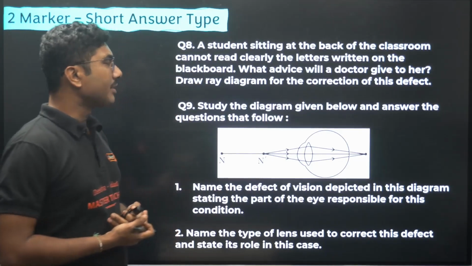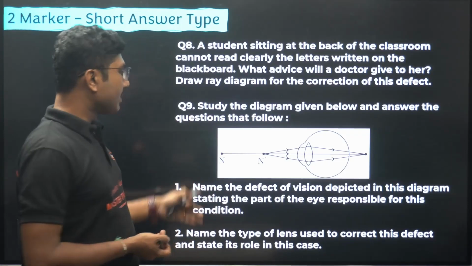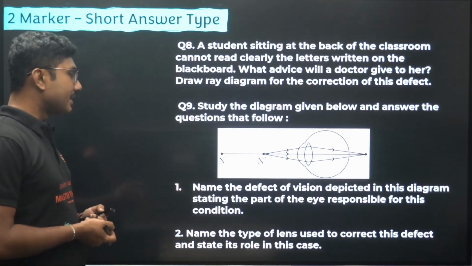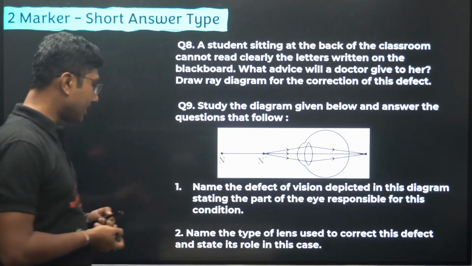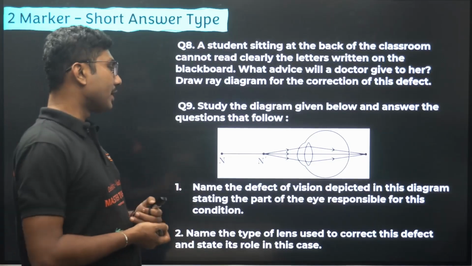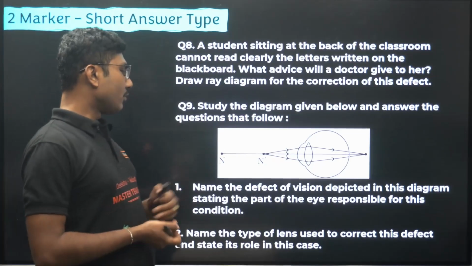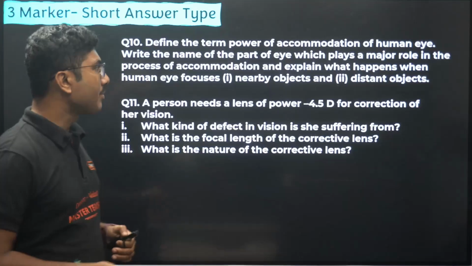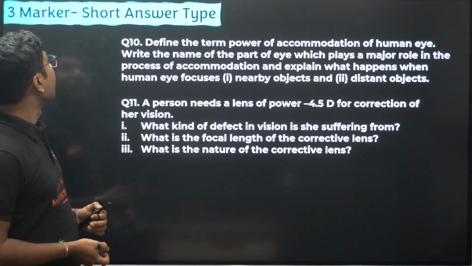Study the diagram given below and answer the questions that follow. Name the defect of vision represented in this diagram, stating the part of the eye responsible for this condition. Name the type of lens used to correct this defect and state its role in this case. So this is also a very common type of question. All of them are 2 markers.